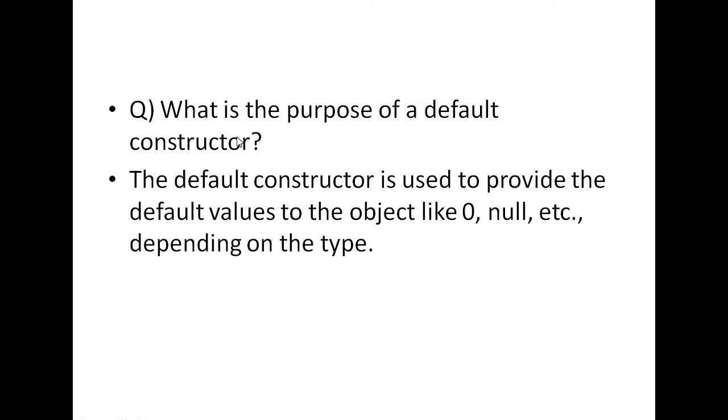There is a question: what is the purpose of a default constructor? Why am I writing a default constructor? The default constructor is used to provide default values to the object, like 0, null, etc., depending upon the type. The main purpose is to provide the default value to the instance variable. If it is an integer, the default value is 0. If it is a string, the default value is null. If it is a float, the default value is 0.0, depending upon the type.